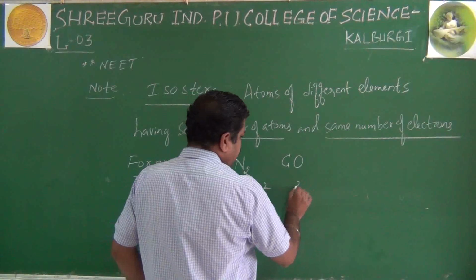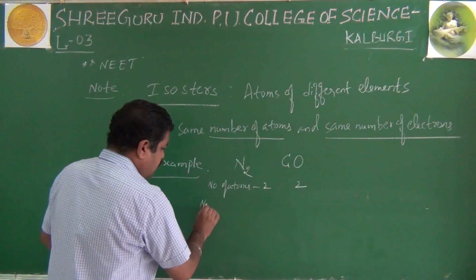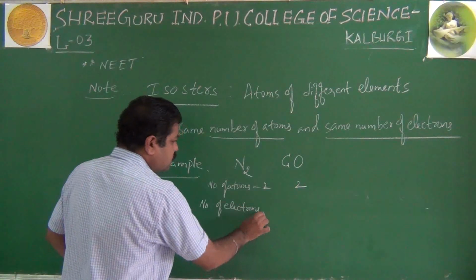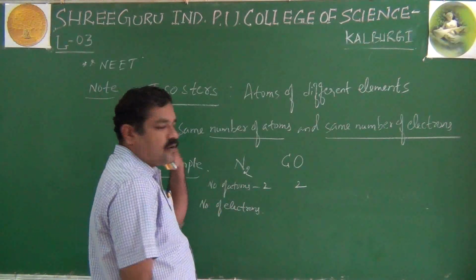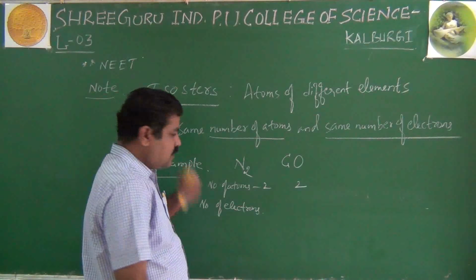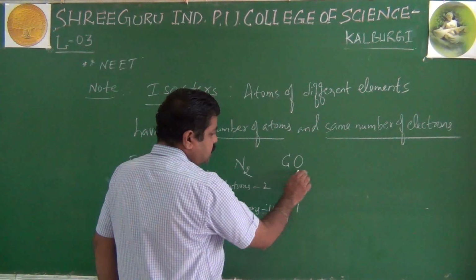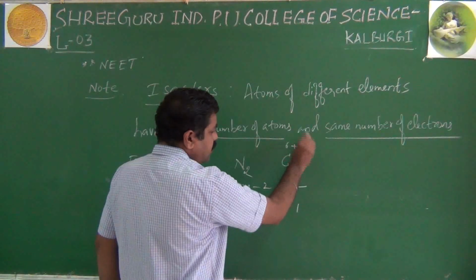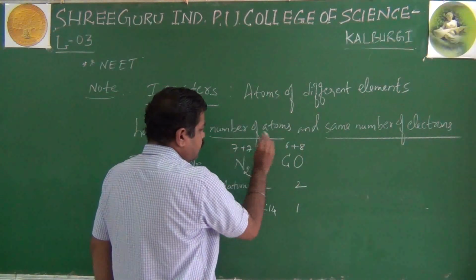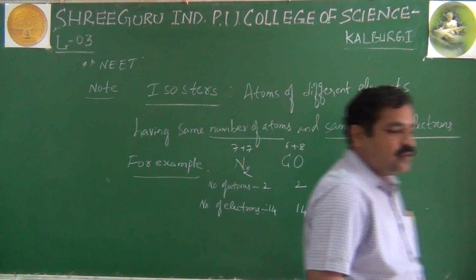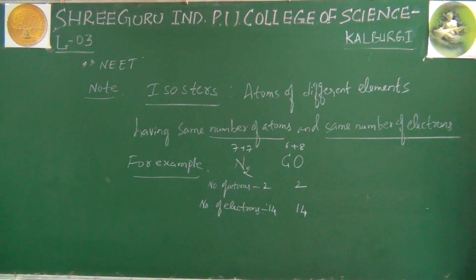Here also the number of atoms is 2. Number of electrons, that's important. Atomic number of nitrogen is 7, so 2 into 7, that is 14. Here carbon 6 plus 8 is 14. So try to remember, same number of atoms and same number of electrons. They are called isosters, right?